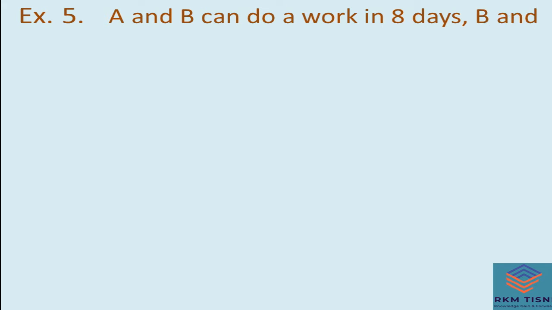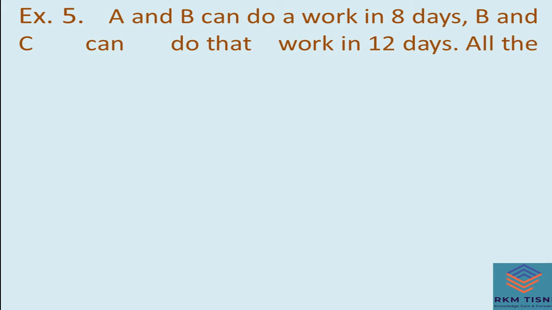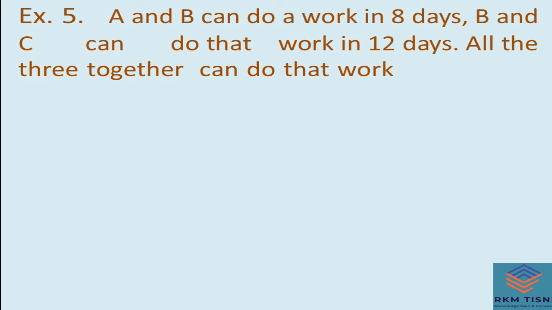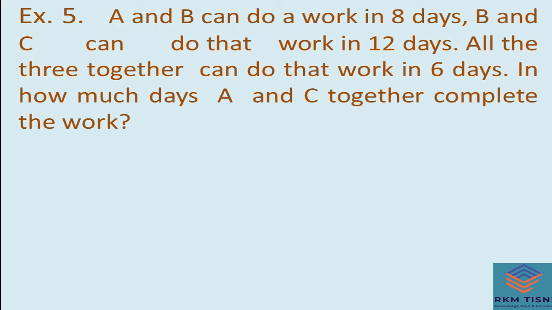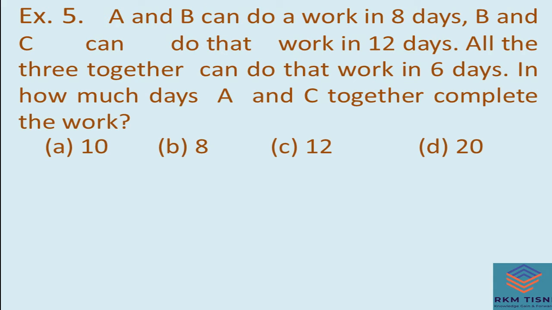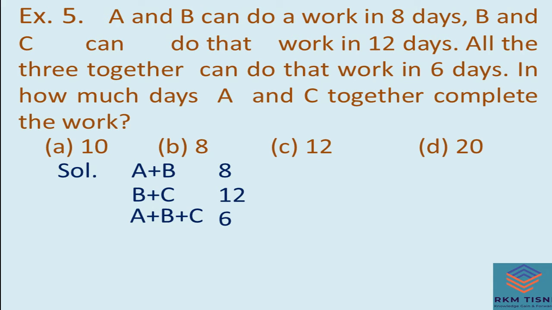A and B can do a work in 8 days. B and C can do that work in 12 days. All three together can do that work in 6 days. In how many days will A and C together complete the work? Options are 10, 8, 12 and 20. Let's solve. A and B can do it in 8 days. B and C can do it in 12 days. And all together, it means A plus B plus C, can do it in 6 days.